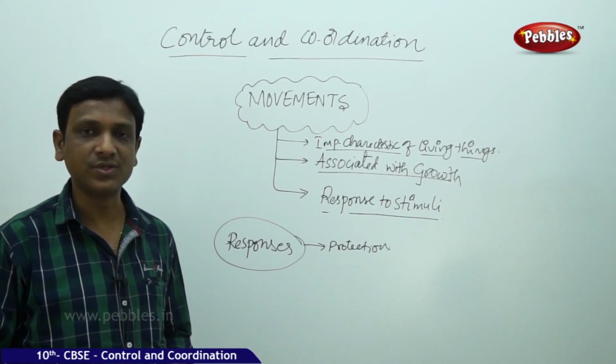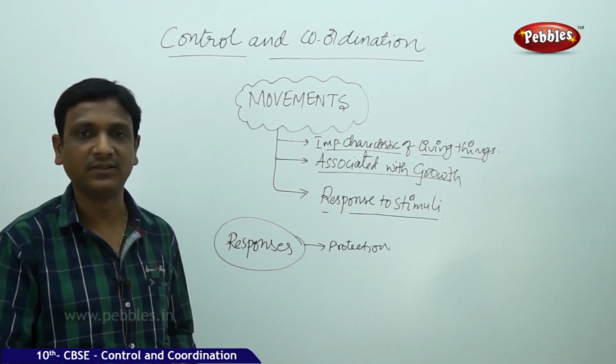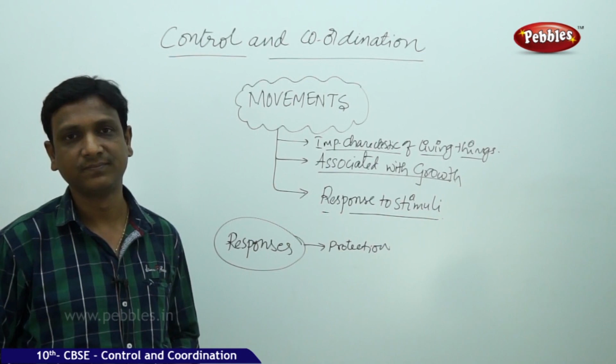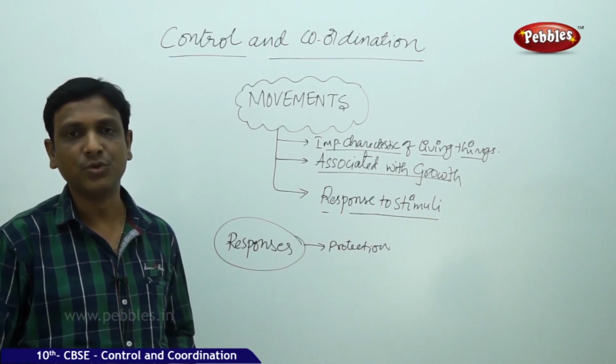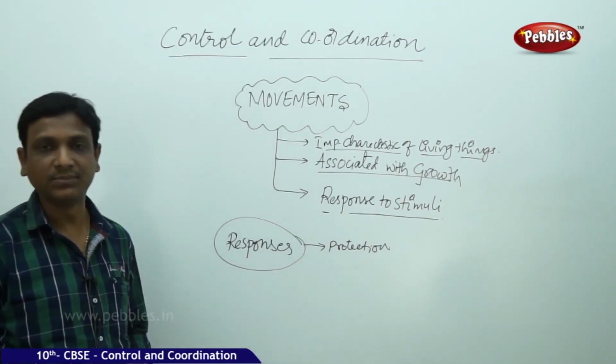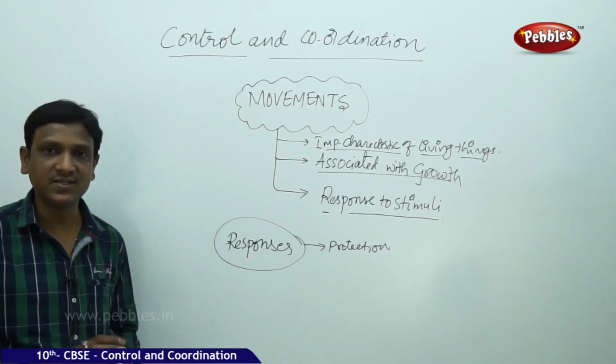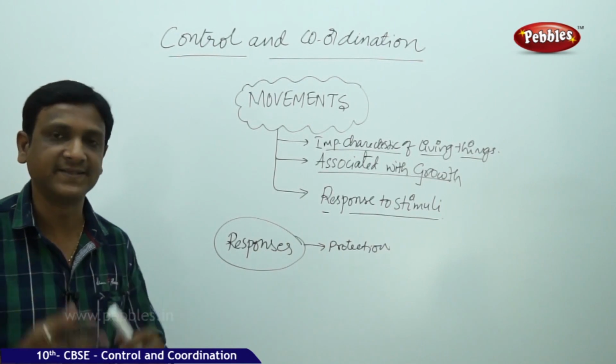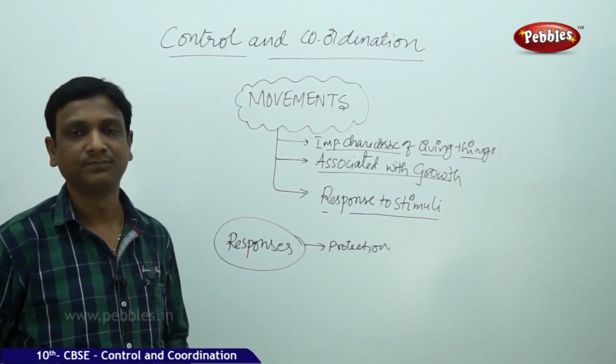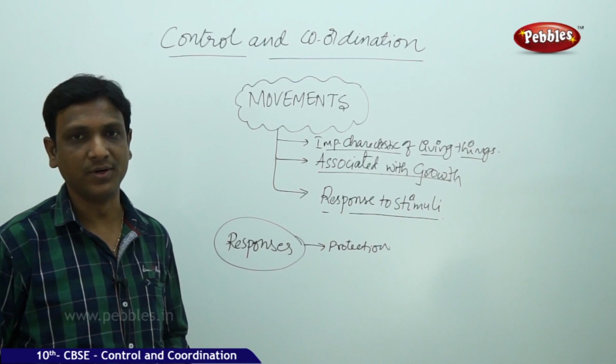It wants to use or convert that change in the environment as an advantage, that is, to benefit that organism. Sometimes the change in the atmosphere may cause harm to the organism. In such cases, the organism produces a response to protect, to defend. In this way, the responses are produced.